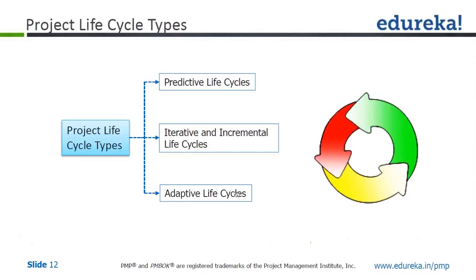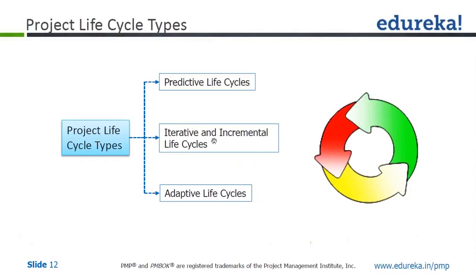In this, it is similar to your iterative and incremental life cycle. The only thing is the iterations are very rapid, around 2 to 4 weeks. In iterative and incremental life cycle, the iterations could be 2 to 4 months. So why do we perform iterations? I think the software industry has picked up on these last two very well.